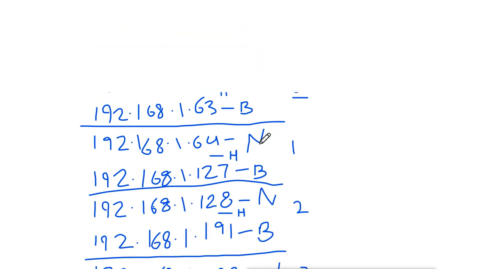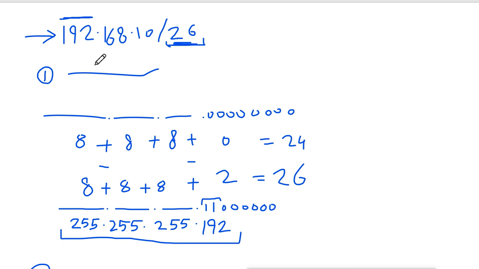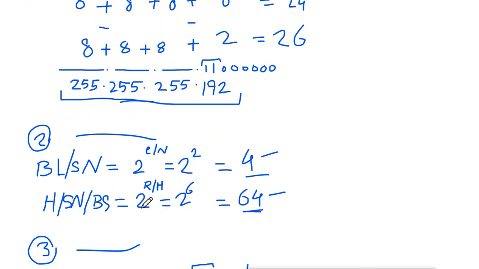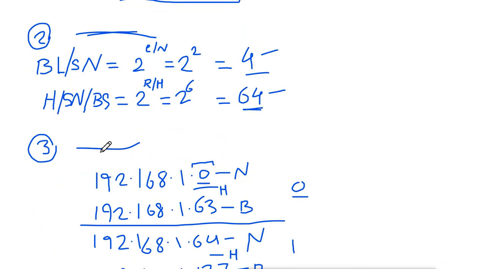So what we did here, we got this question and we tried to find out the answers. The first answer is the subnet mask that we found out here, and the second question is to find out the network and the host addresses, that means the blocks and subnetworks, and how many host addresses each block or subnetwork has, or we can say the block size. So we found that out here, and then we created these blocks. We have 4 blocks, so we created these 4 blocks here.